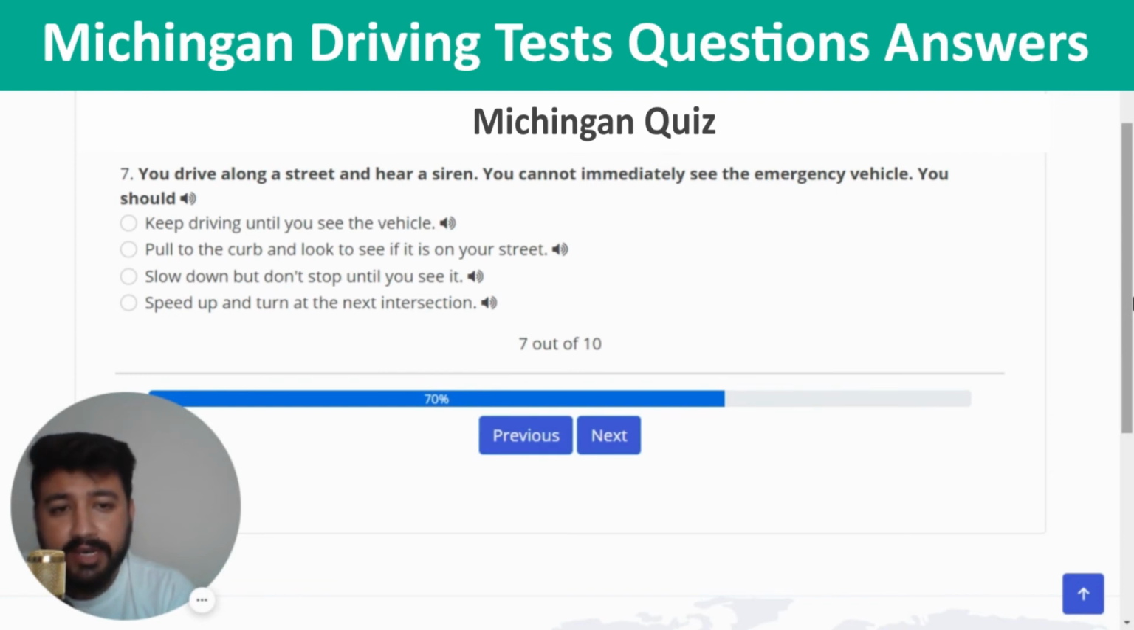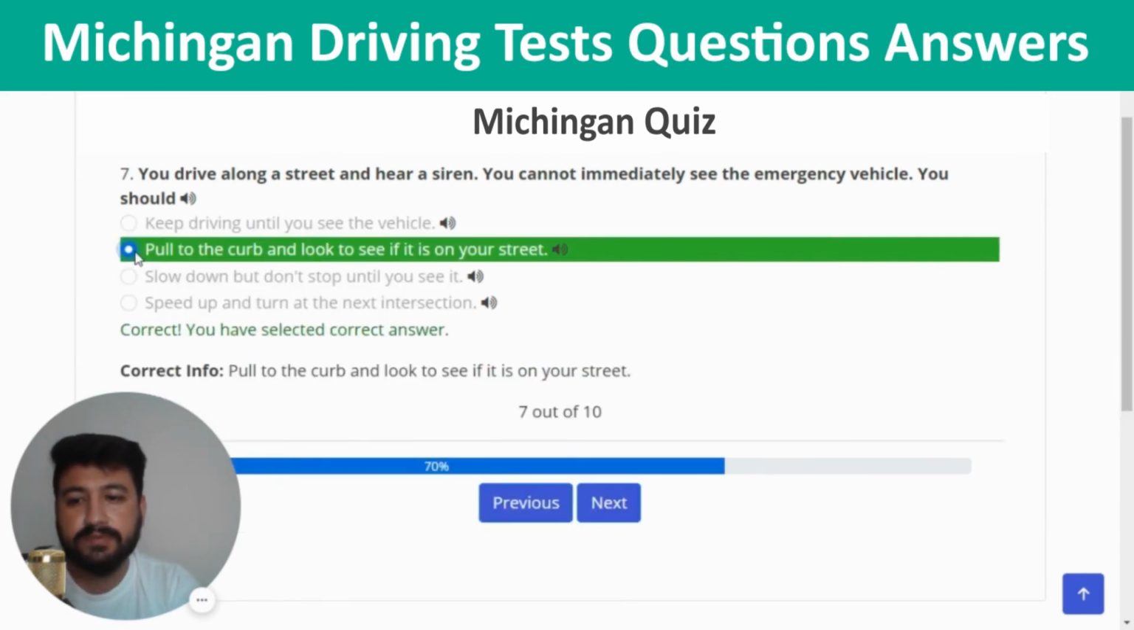You drive along a street and hear a siren. You cannot immediately see the emergency vehicle. You should. The right answer of this question is pull to the curb and look to see if it is on your street. So let's click on the second option. This is the correct one, and we will move to the eighth question of quiz number 4.